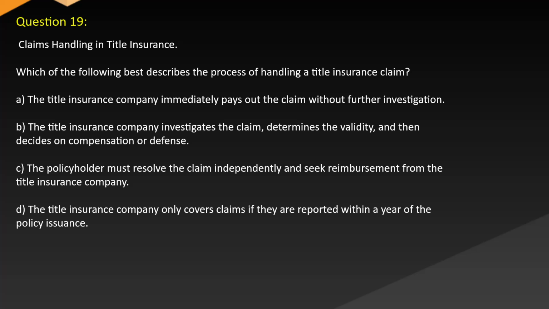Question 19. Claims handling in title insurance. Which of the following best describes the process of handling a title insurance claim? A. The title insurance company immediately pays out the claim without further investigation. B. The title insurance company investigates the claim, determines the validity, and then decides on compensation or defense. C. The policyholder must resolve the claim independently and seek reimbursement from the title insurance company. D. The title insurance company only covers claims if they are reported within a year of the policy issuance.